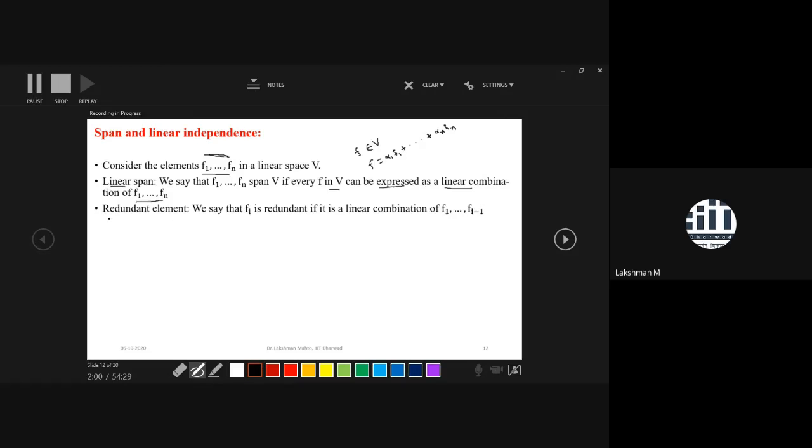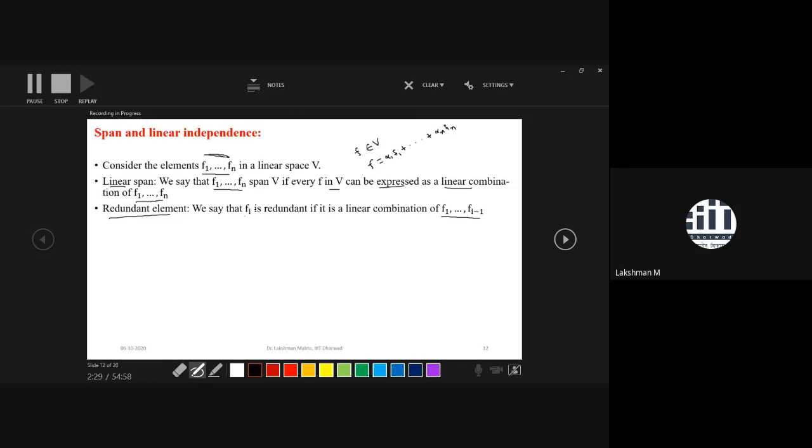Now, we had already seen redundant vectors, so here we are introducing the equivalent word, redundant element. What is that? Suppose among these n elements of linear space V, the ith element fi can be expressed as a linear combination of the first i minus one elements.